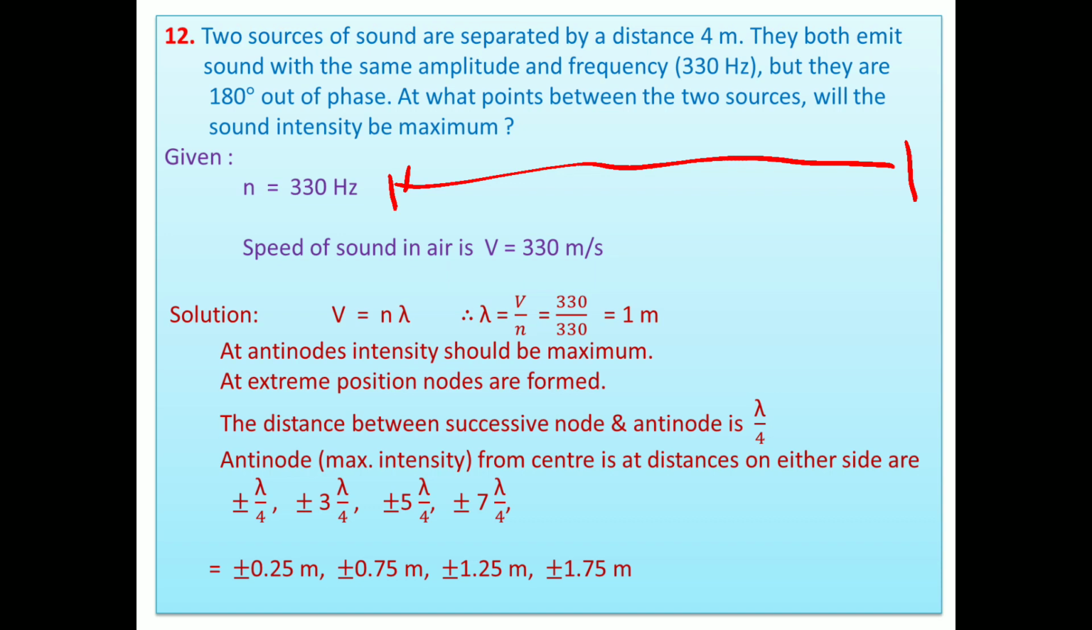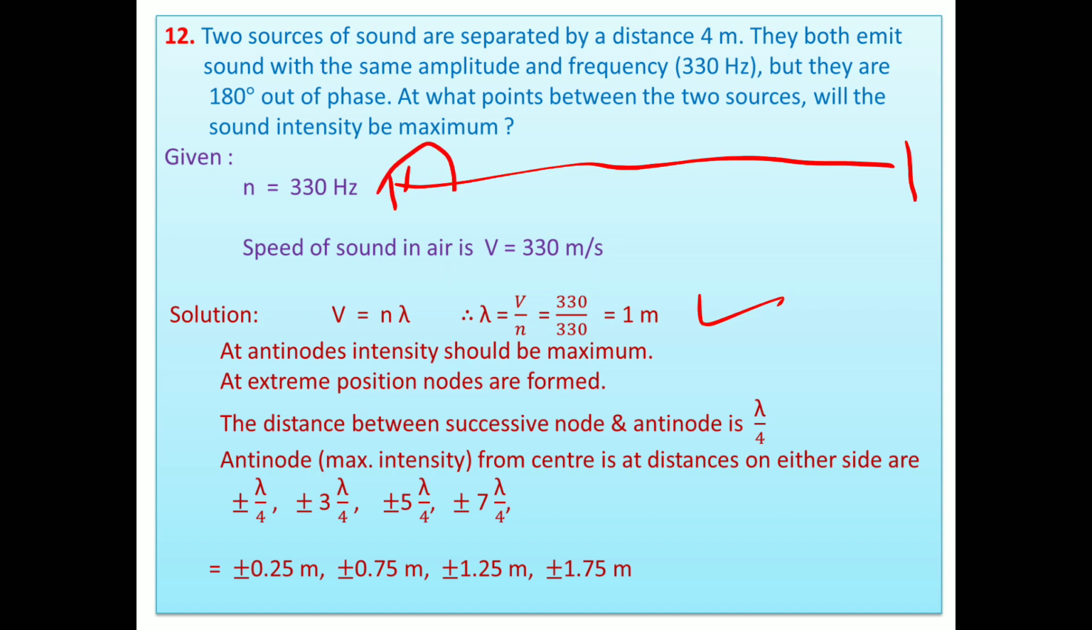Then frequency is given, 330 hertz. Speed of the sound is given, V equal to 330 meter per second. Then we know V, we know N. Calculate the lambda. Then V equal to N lambda, lambda equal to V upon N. 330 upon 330 means 1 meter. Look here. 1 meter means 2 loops are there. In 4 meter, how many loops are there then?